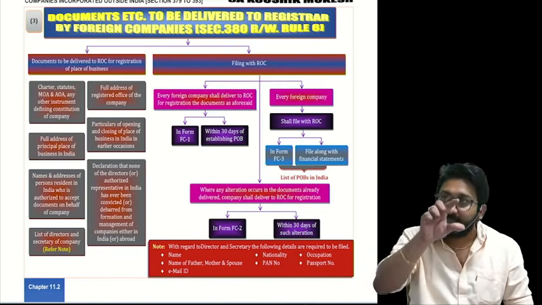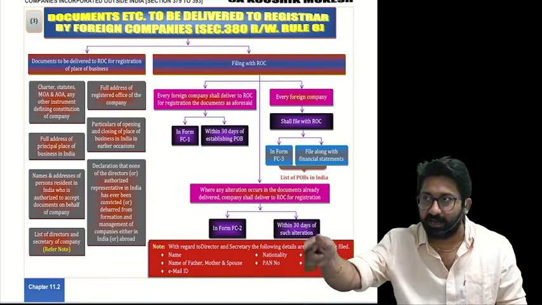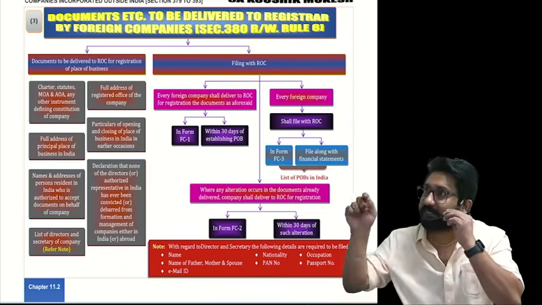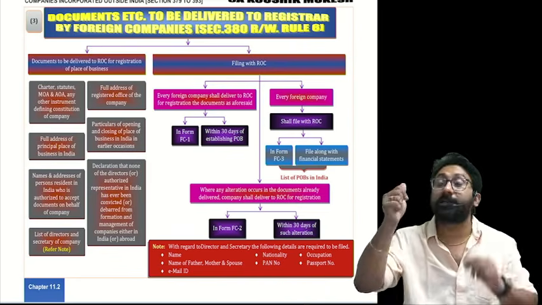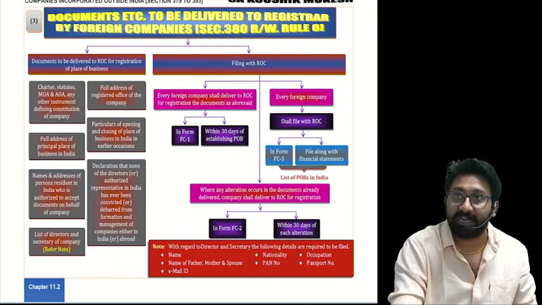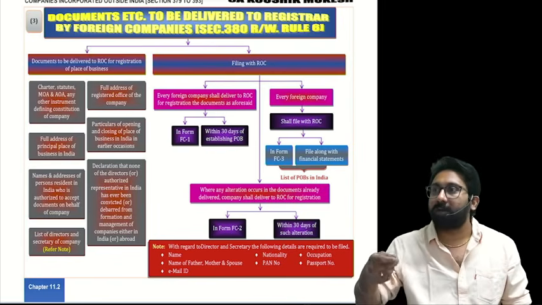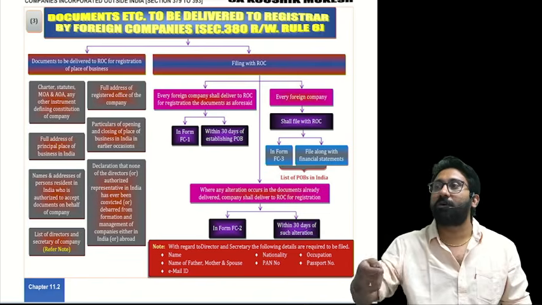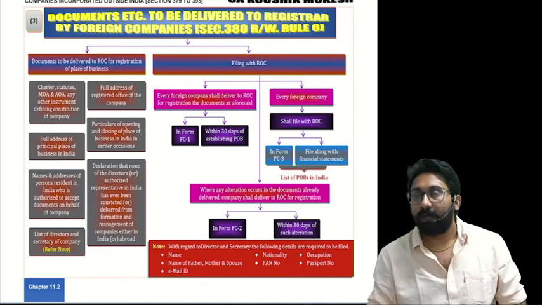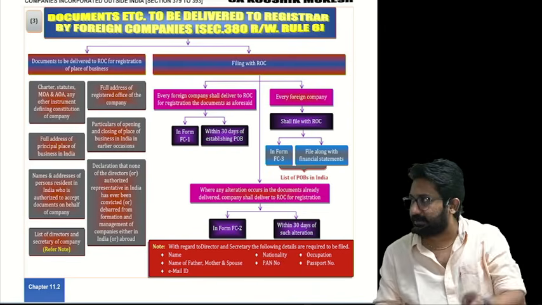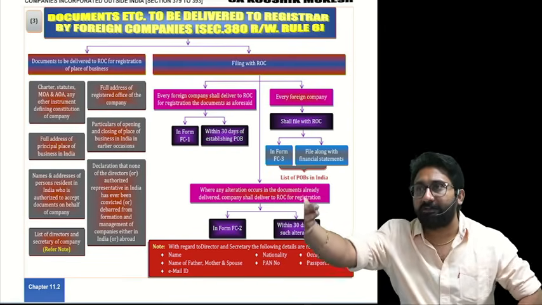So there is a procedure to incorporate a company in India. Like that, there should be some procedure to establish a place of business also in India. What is that procedure? It is said in section number 380. Listen, to incorporate a company, you will file the documents with whom? Here also the same. A person who will start a place of business in India has to file with the ROC.